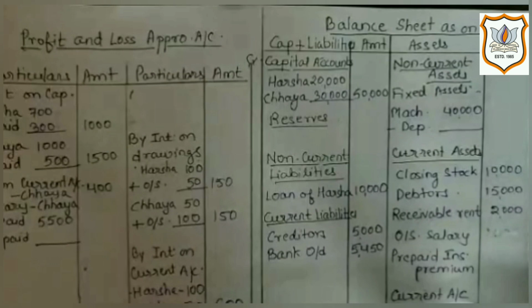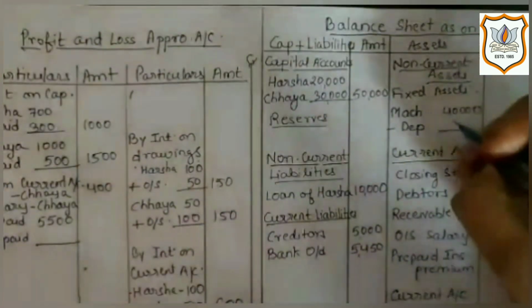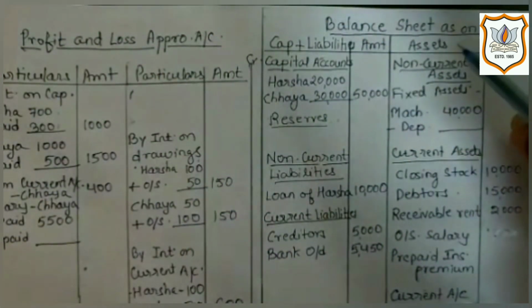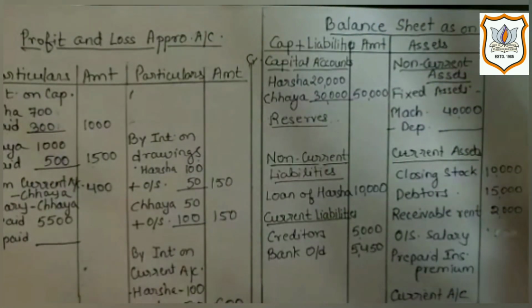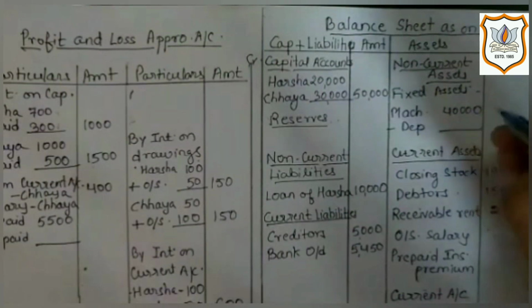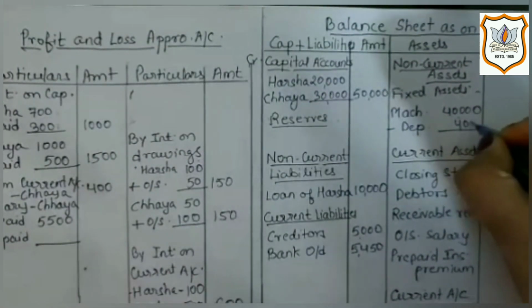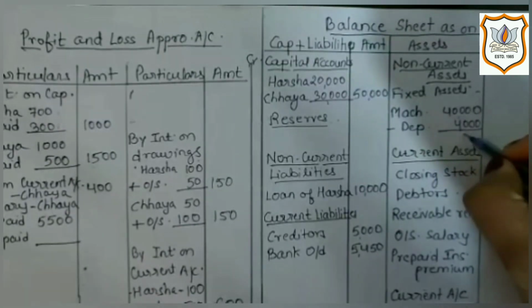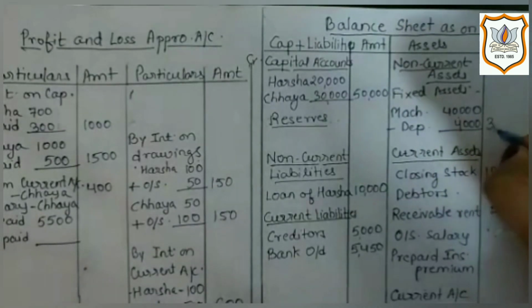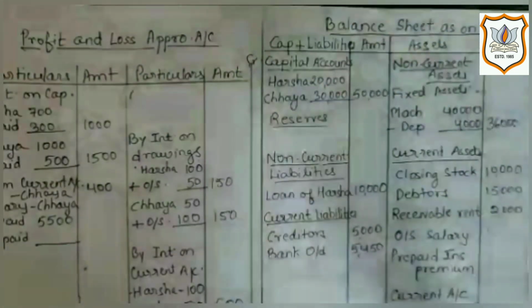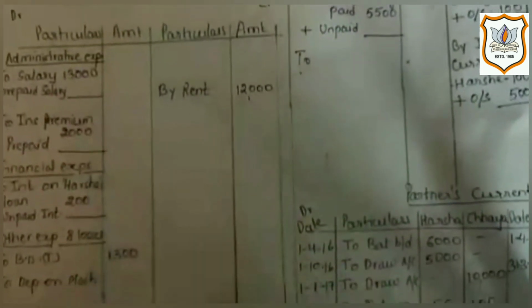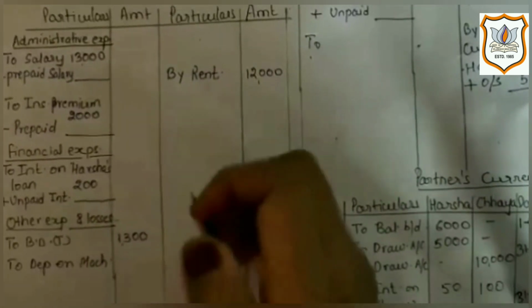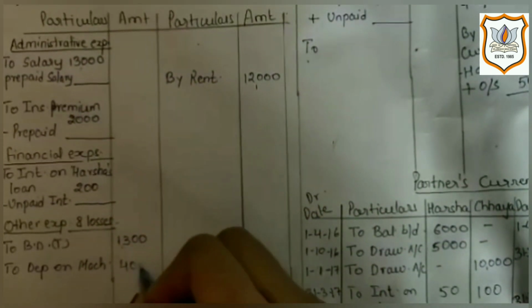Now second adjustment is provide 10% depreciation on machine. Here first effect of it we will give on asset side of balance sheet. We will deduct it from the asset as depreciation reduces the value of asset. 10% of 40,000 is 4,000. In outer column we will get 36,000. And second effect of it we will give on debit side of profit and loss account, as it is an expense for the firm, 4,000.